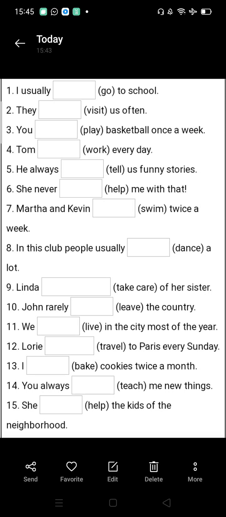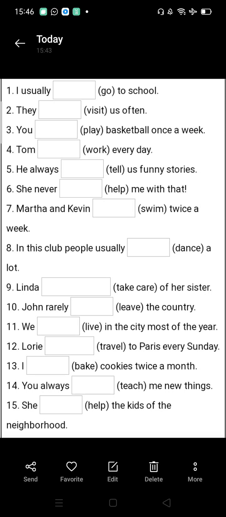Laurie travels to Paris every Sunday. Laurie is singular, so we will use travels. I bake cookies twice a month. Again, I is the exception. We will not use S/ES with the verb. You always teach me new things. We will use with you as an exception. We will not use S/ES. So we will write: you always teach me new things.